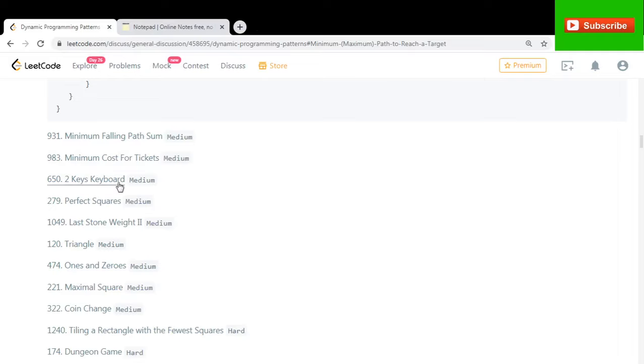The second problem is 2 keys keyboard. Oh no, I'd like to open a new tab.